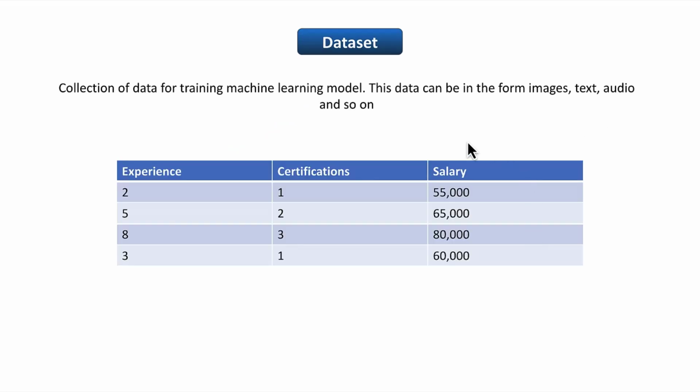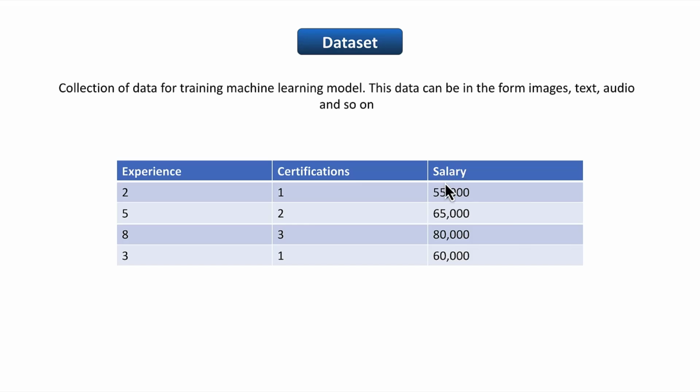The first term is dataset. As the name suggests, a dataset is a collection of data for training our machine learning model. This data can be in the form of images, text, audio, and so on. We have seen the example of training a machine learning model for predicting the salary of a person based upon his experience and certifications. To train this model, we first need to collect the data of a few persons. We are going to collect the experience, certification, and salary of a number of people, and the process of doing this is called dataset collection.